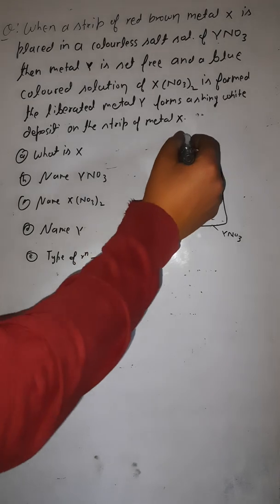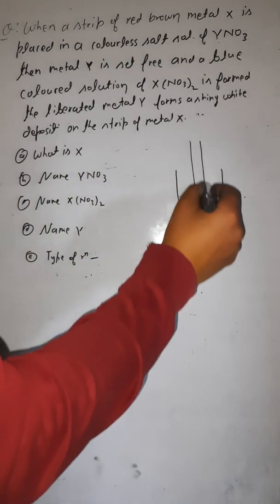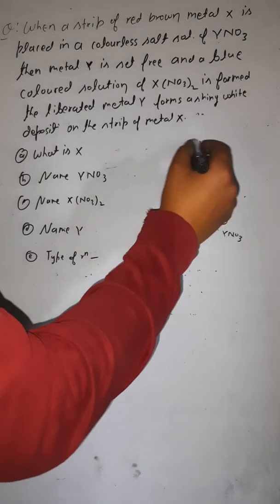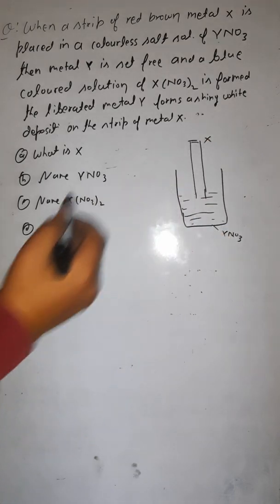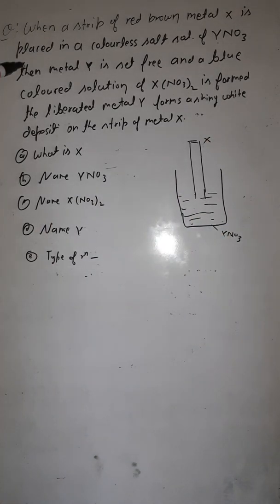You have a strip of red brown metal X, and you are placing it here in the solution of YNO3. Now what happens? The metal Y is set free.